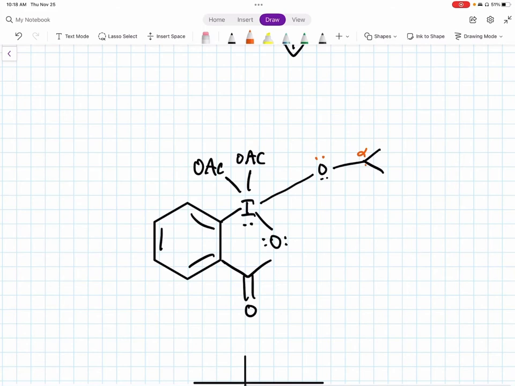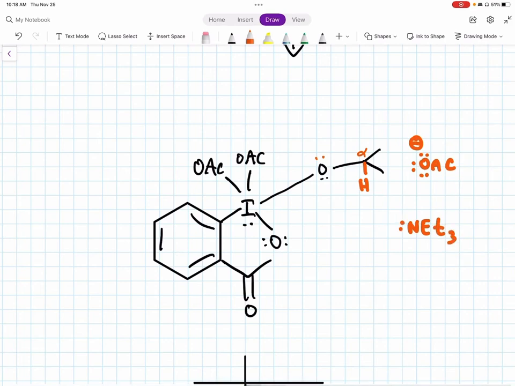Then, at the alpha position to the oxygen, there's a hydrogen, which will also be deprotonated in an E2 mechanism. This can be done using any base that's formed in the reaction or by triethylamine. So you could use OAc negative, which was produced earlier, or any conjugate base, or you can also add triethylamine.